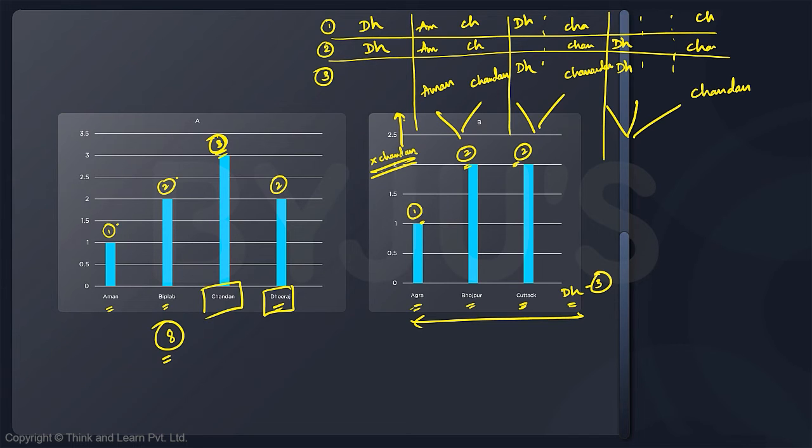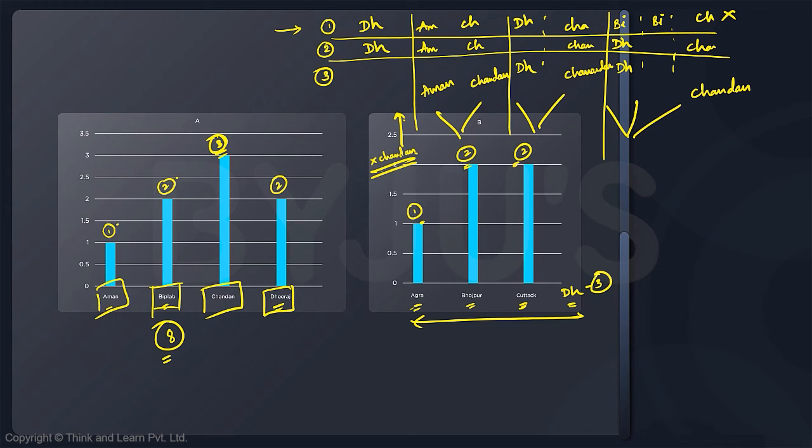I have taken care of Chandan and I have taken care of Aman. I have taken care of Aman everywhere, right? Then Biplap is the only person who is left in all the 3 cases. Now Biplap is visiting 2 places. So whatever are the 2 places, that will be Biplap. So in the first case, if you look at it, there are only 2 places left here and they are in the same city. This is not possible because each person is visiting a city, not one city twice.